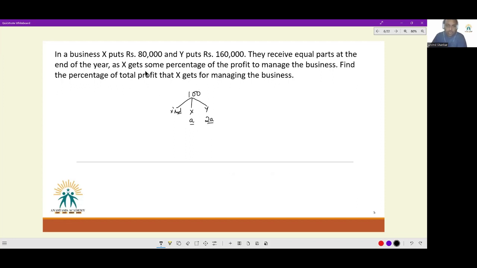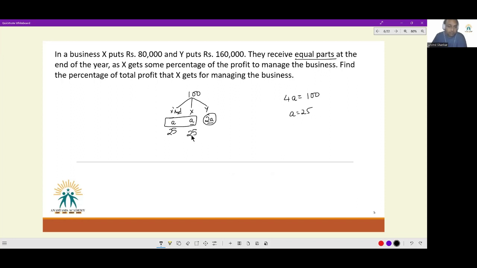But we are also told that at the end of the year they receive equal parts, which means however much Y receives is the same amount that X also receives. So X is also receiving A as salary. Or this 4A is equivalent to 100. The total profit earned is equal to 4A. Y receives 2A. X also receives 2A. Or A is equal to 25. So X's salary is 25.